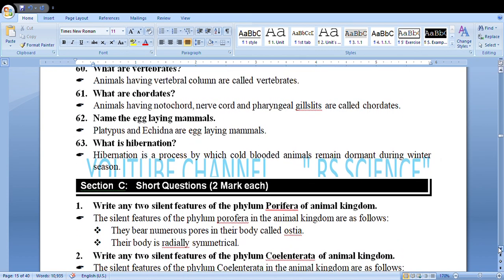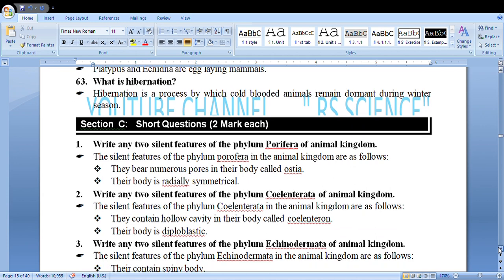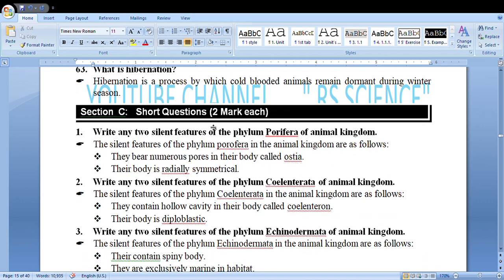Now it's time for section C, short questions, which carry 2 marks. Write any 2 salient features of phylum Porifera of animal kingdom. They have numerous pores in their body called ostia. Their body is radially symmetrical.